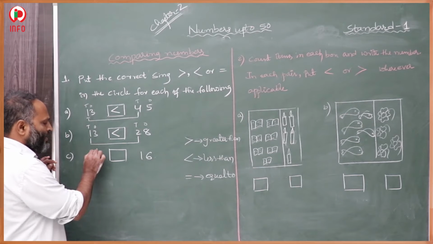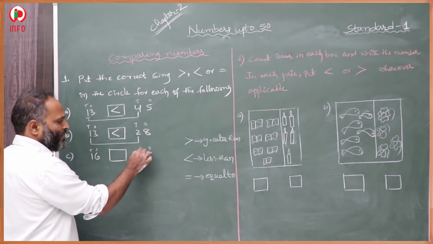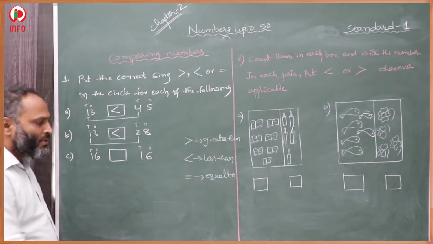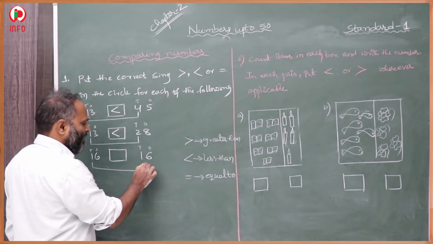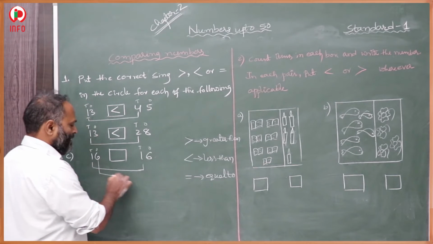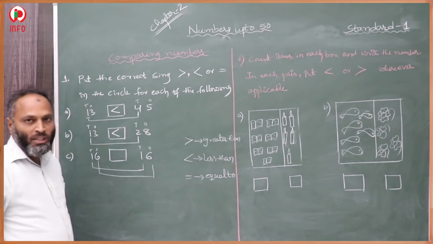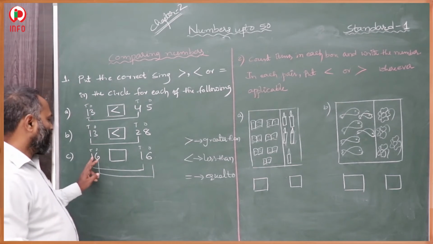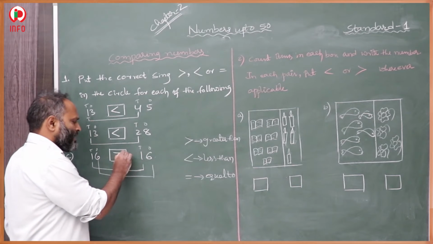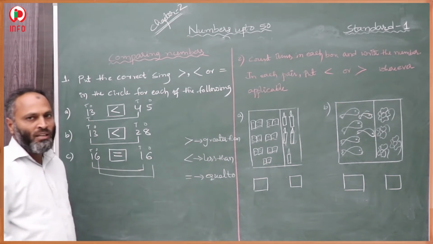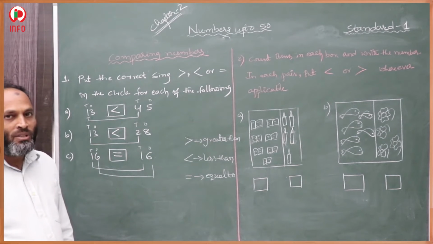This is ones place. This is tens place. In the tens place, 1 is there. In the ones place, 6 is there. Both are equal values: 16 and 16. This is equal to 16, equal to 16.